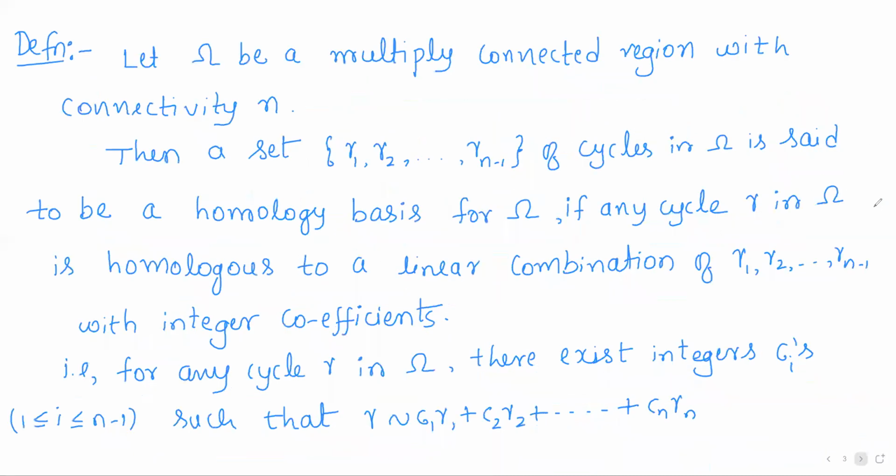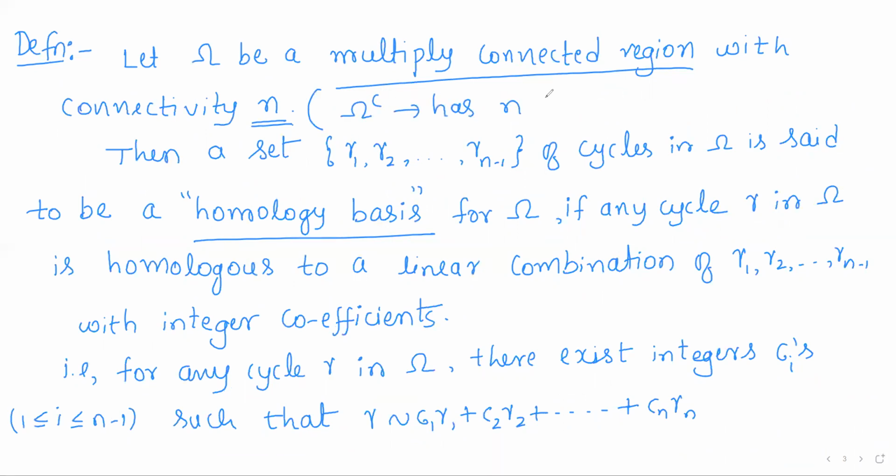Next we come to the definition of a homology basis. A homology basis is defined for a multiply connected region. Let omega be a multiply connected region with connectivity n. Omega is a multiply connected region with connectivity n means omega complement has n components.